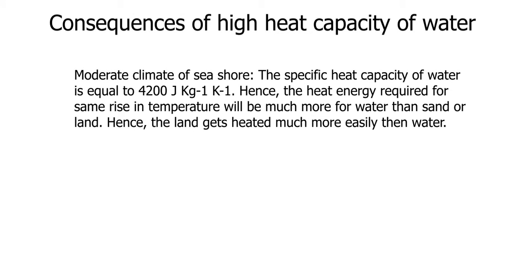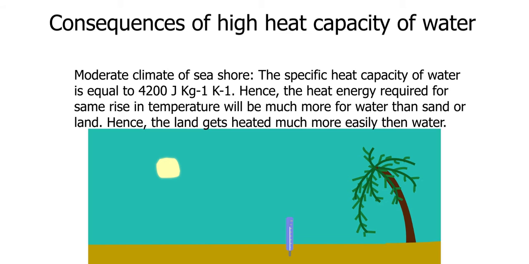Consequences of high heat capacity of water. Moderate climate of the seashore. We have always seen that the seashore is neither too hot nor too cold. The specific heat capacity of water is about 4200 joule per kg per Kelvin. Hence, the heat energy required for the same rise in temperature will be much more for water than for sand or land. Hence, the land gets heated much more and more easily than water.